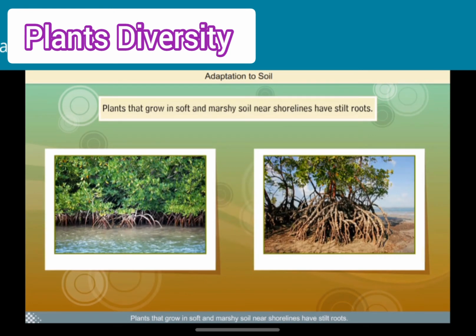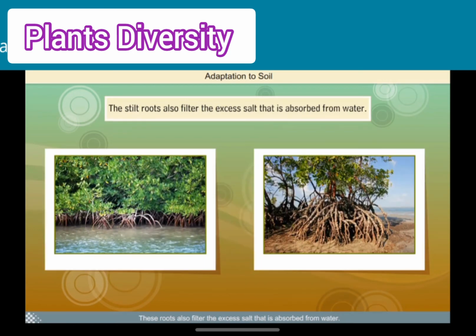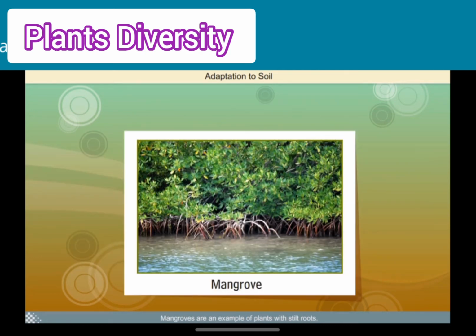Plants that grow in soft and marshy soil near shorelines have stilt roots. Stilt roots descend from the trunk, branch out, and grow into the soil to provide support to the plant. Stilt roots are breathing roots that have pores in them to take in oxygen from air. These roots also filter the excess salt that is absorbed from water. Mangroves are an example of plants with stilt roots.